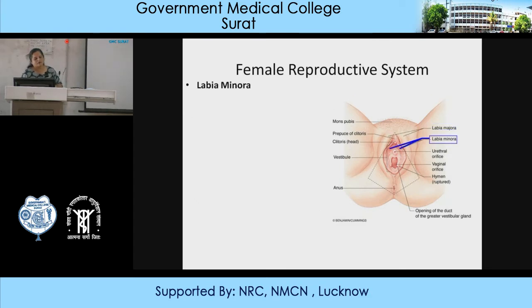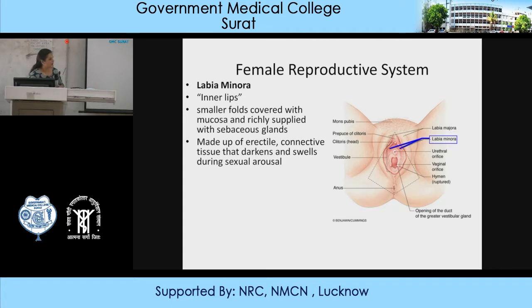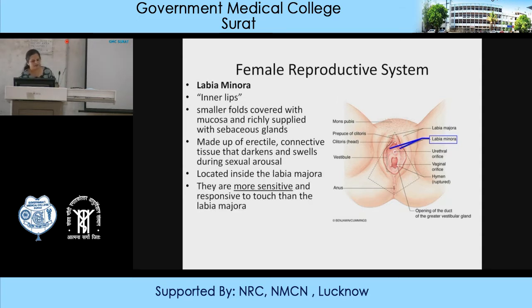The next part is the labia minora. They are also called the inner lips. They are smaller folds which are richly supplied by sebaceous glands and mucosa. They also have some erectile tissue like the penis. They have connective tissue that darkens and swells during sexual intercourse. They are located inside the labia majora. They are more sensitive and respond to touch during sexual activity, the foreplay before intercourse, and are responsible for stimulating the female. The labia minora tighten during sexual intercourse.